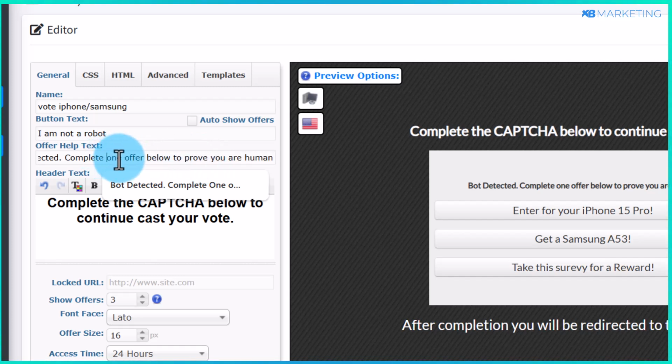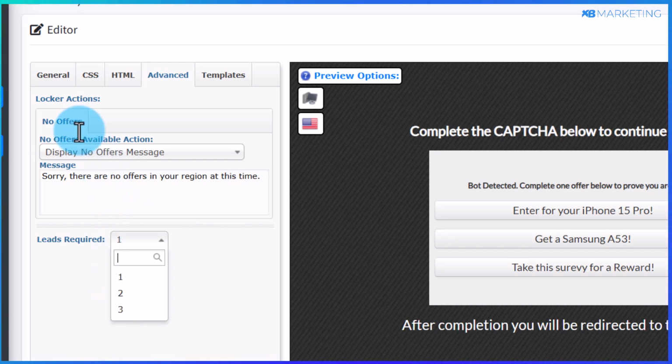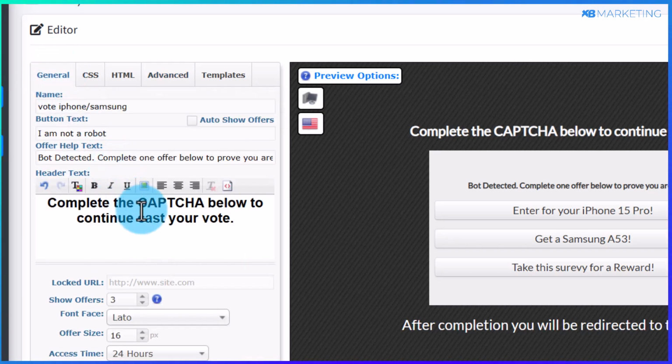Okay, so you can change this 1 to 2 or whatever figure you want. This is really up to you. But if you want people to complete more than one offer, you want to go to the advanced section, and you want to change the number of leads required to 2 or 3 offers. This is really up to you. Okay, so for me, I'm going to leave this as default.